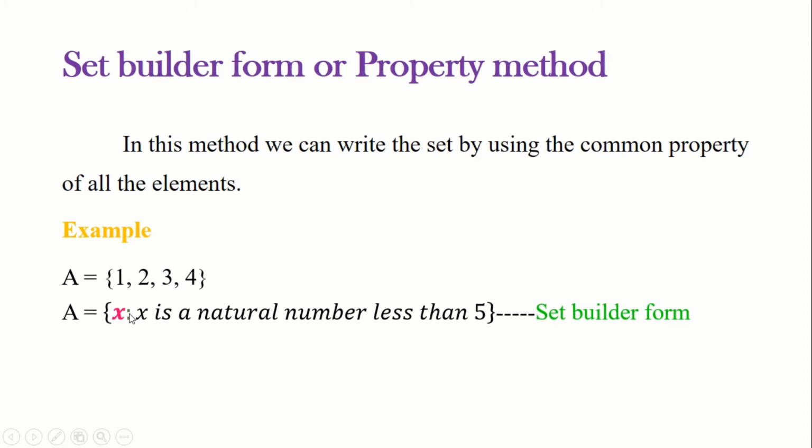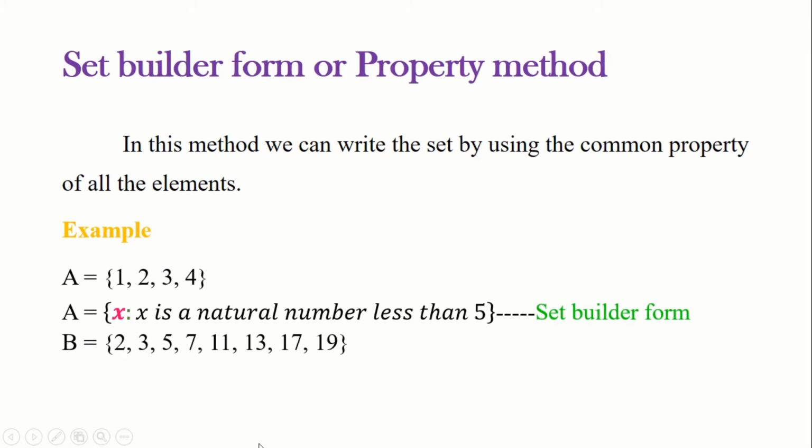Next we have to write the common property possessed by each element of the set. Now let us find what is the common property that exists among the members of the set A. Here, all elements are natural numbers which are less than 5. So we write the set A as the set of all x such that x is a natural number less than 5, which is the set builder form of the set A.